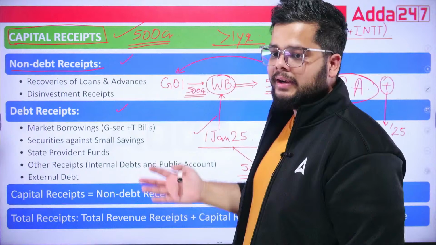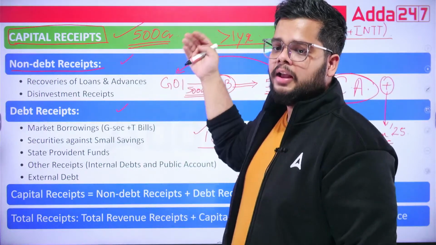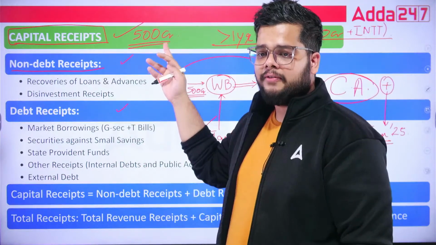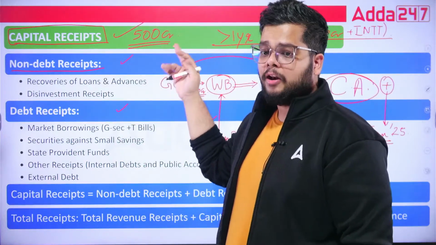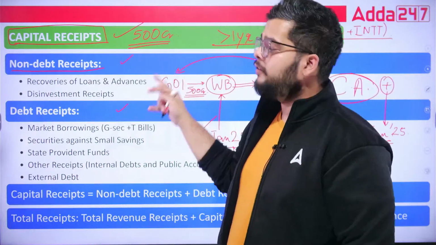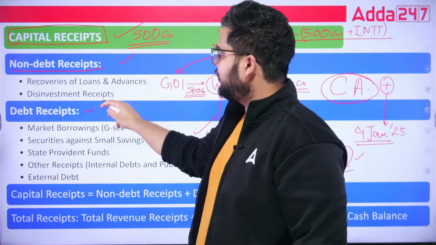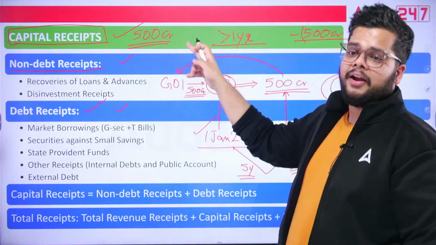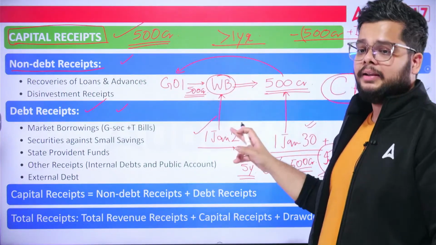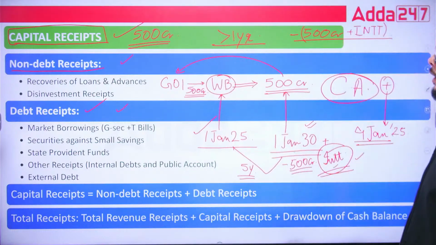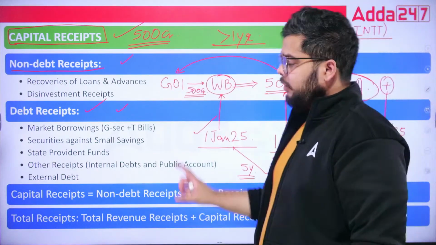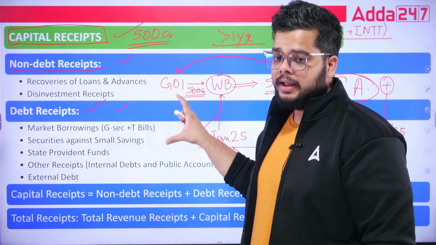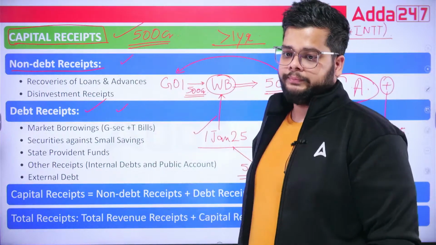But since it is in the form of a loan which you need to repay, which the government of India will repay to the World Bank along with interest, it will fall under the debt receipts, because government of India not only needs to pay back 500 crore, but it must pay the interest amount as well. Okay. Today on 4th January, it will be coming under the debt receipts.